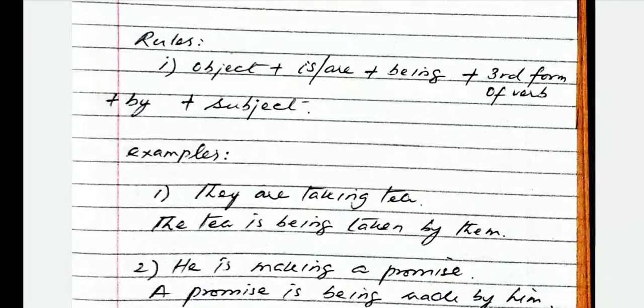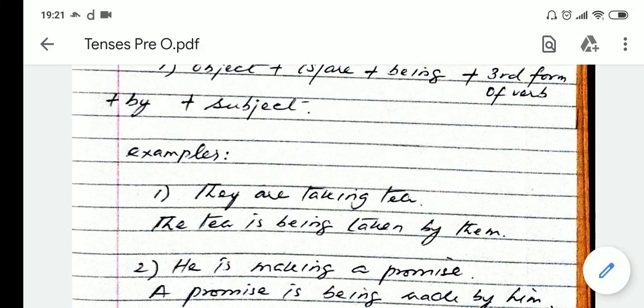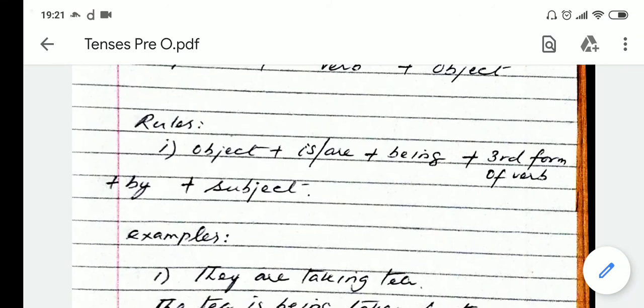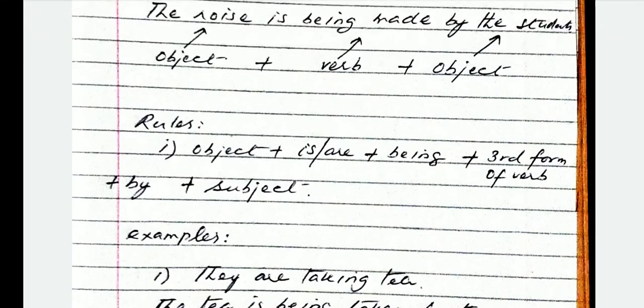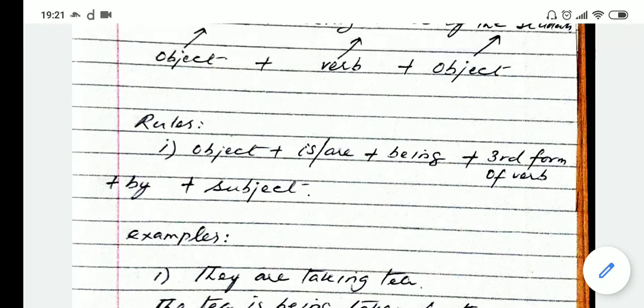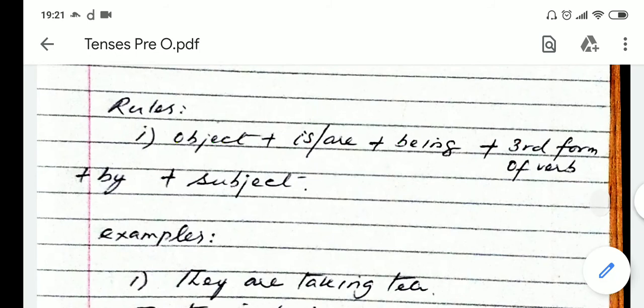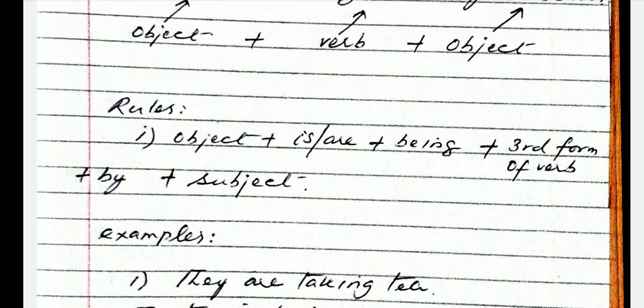Whenever there is a present continuous tense, this is the rule to change that into a passive voice. Put the object first, then is or are: if the object is singular put is, if the object is plural put are. Then being हमेशा आएगा, third form of the verb हमेशा आएगा, by will always be there, and in the end put the subject, and your sentence will be converted into a passive voice sentence. So these are the rules and these are the examples.